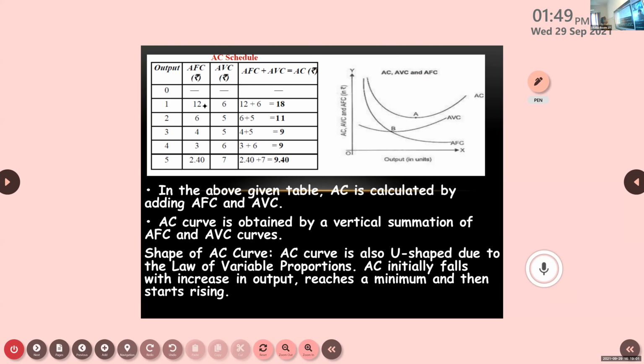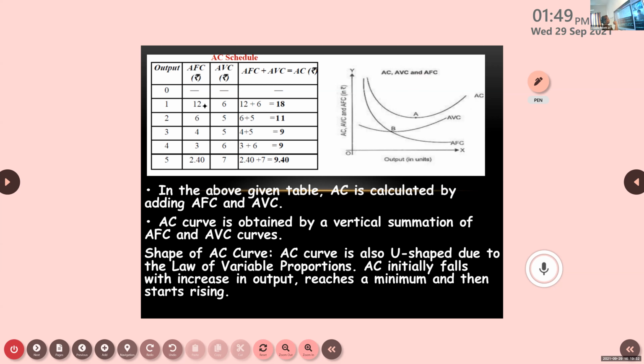AVC is 6. It is AFC. Okay, so AFC is varying here, because as output increases, what happens to the average fixed cost? It is not the total fixed cost. It is AFC and AVC that are given. When we add these, we will be getting average cost. So in this, they have given AFC and AVC. If you add them, we will be getting AC.